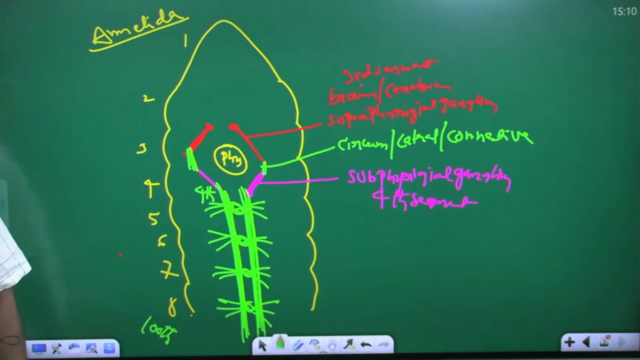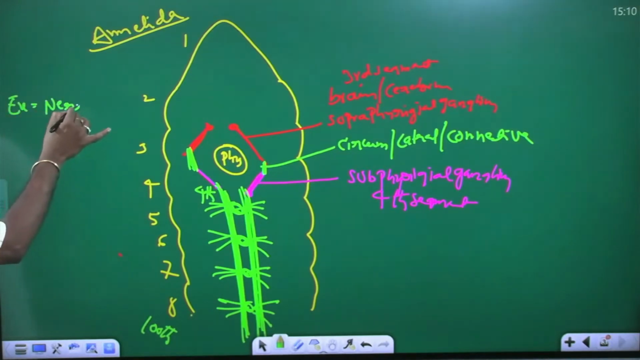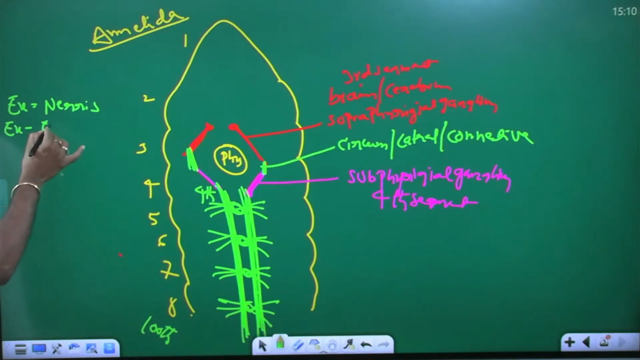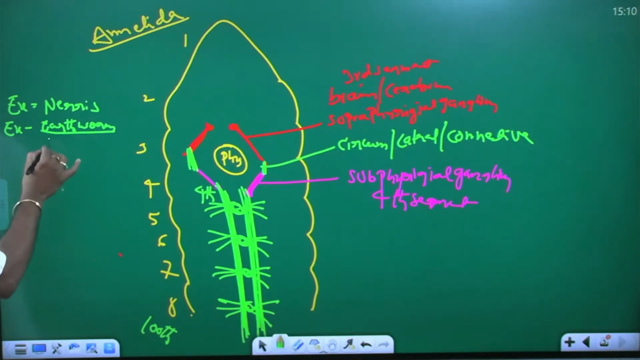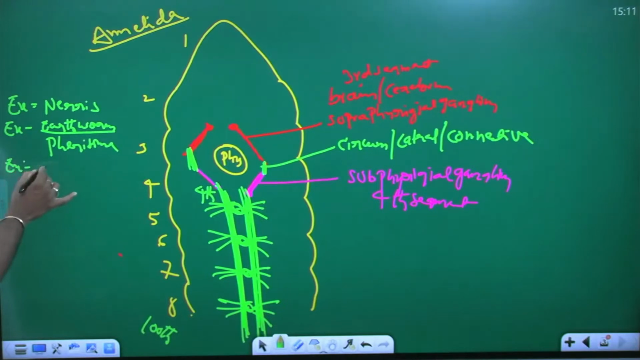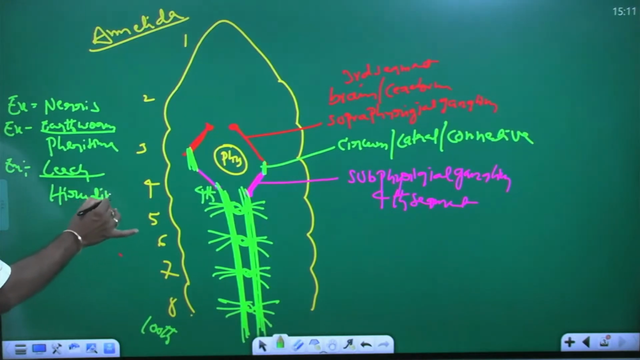Annelida organisms nervous system. In the annelida, three examples are there. One example is Nereis. Second example is earthworm. Earthworm scientific name is Pheretima. Third example is leech. Leech scientific name is Hirudinaria.